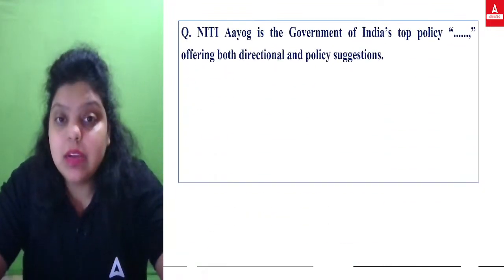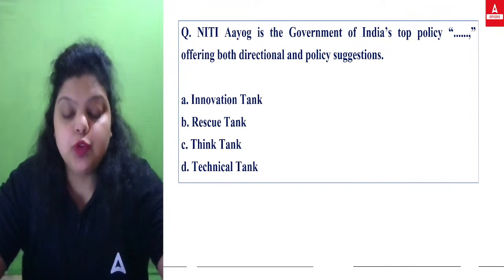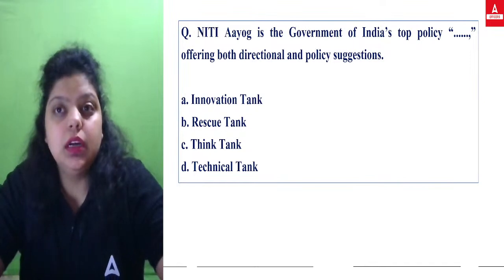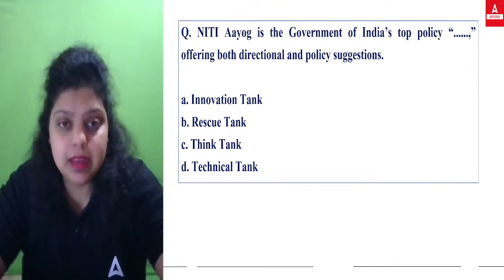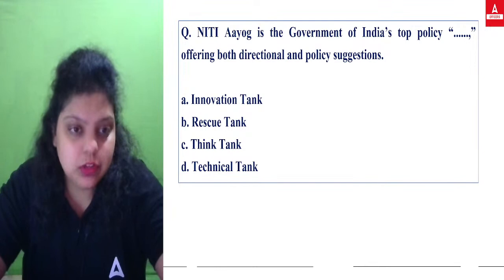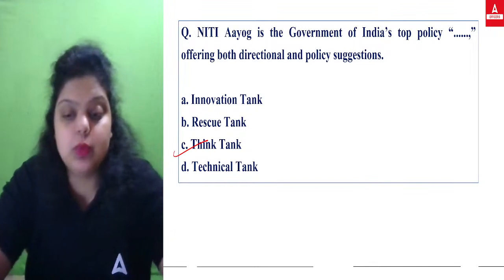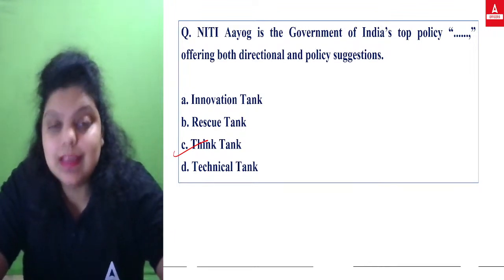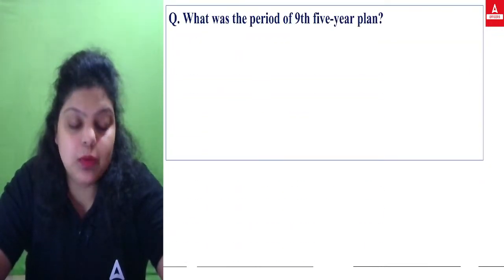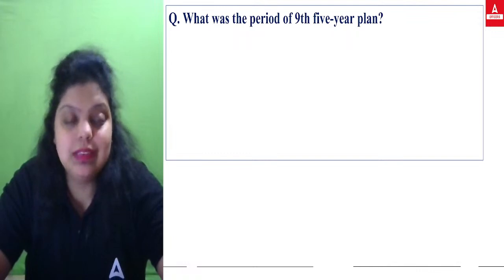Now NITI Aayog is Government of India's top policy dash, offering both directional policy and suggestions. NITI Aayog is a self-sufficient institution which makes plans itself, implements itself, and takes the feedback itself. Everything will be done by NITI Aayog only, with no need of NDC. Is it an innovation tank, rescue tank, think tank, or technical tank? The right answer will be think tank. In 2015, NDC was merged into the NITI Aayog. So it's a think tank that provides the government technical assistance, long-term policies, and strategies.